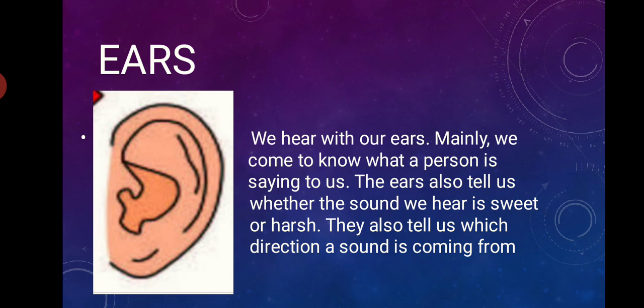Now first we will see the first sensory organ, that is ears. What do we do with our ears? We hear with our ears. Mainly we come to know what a person is saying to us. The ears also tell us whether the sound we hear is sweet or harsh. They also tell us from which direction a sound is coming.